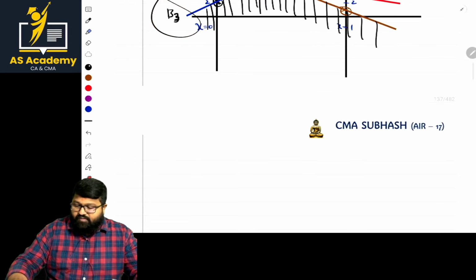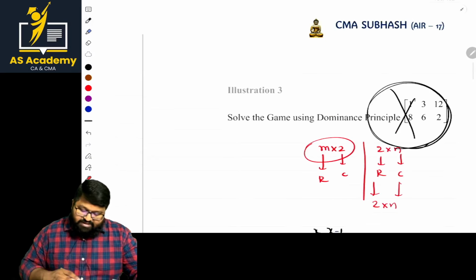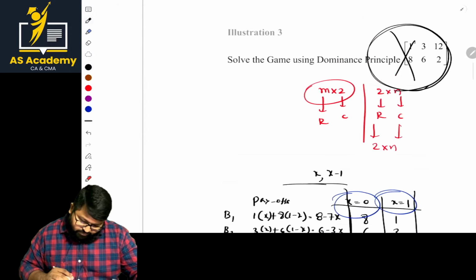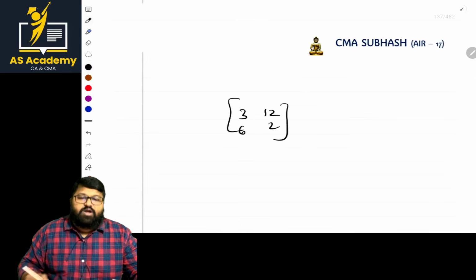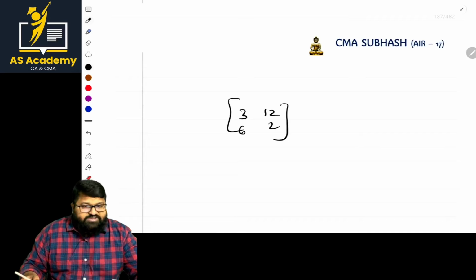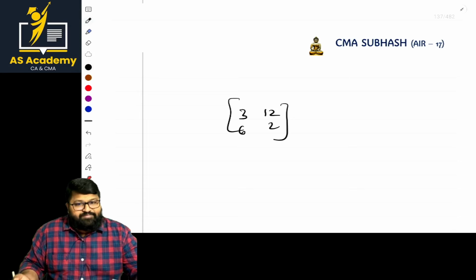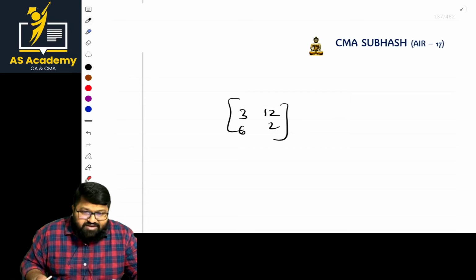From this diagram, we can eliminate B1, and we can go with the other parts. That is 3, 6, 12, 2. With this, we can continue. Here we can go with the saddle point check. Once the saddle point is found, the answer is done. If the saddle point is not found, then we go with the odds method. If these two parts are done, your answer is done.